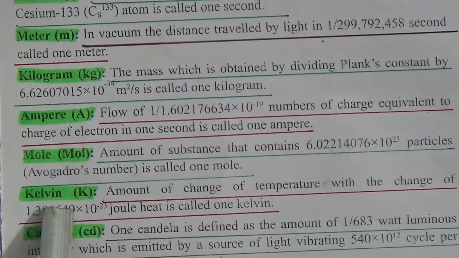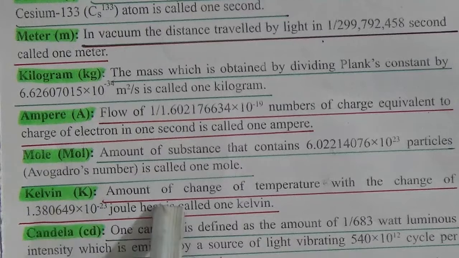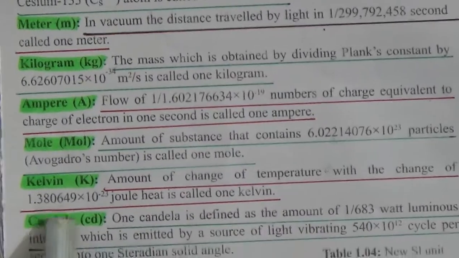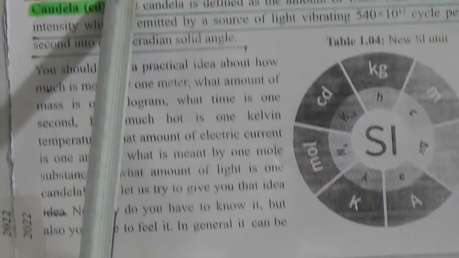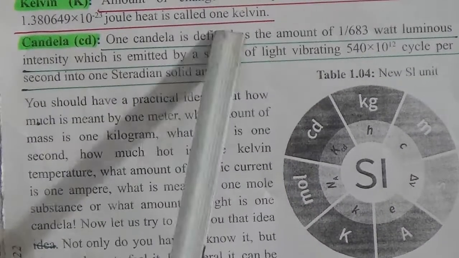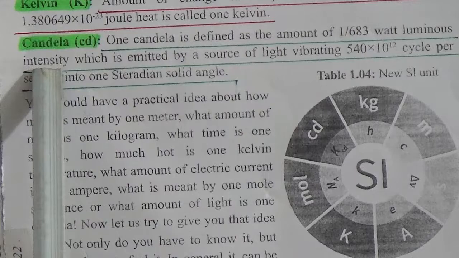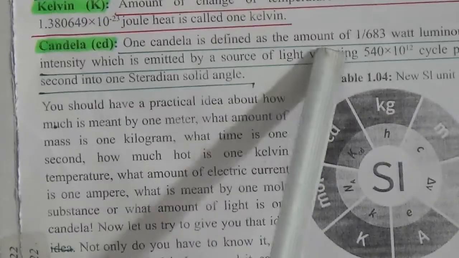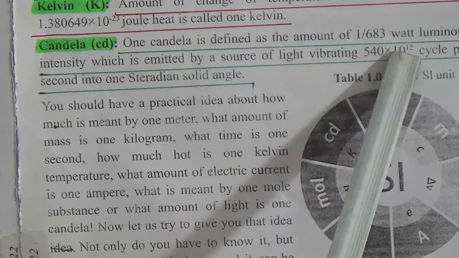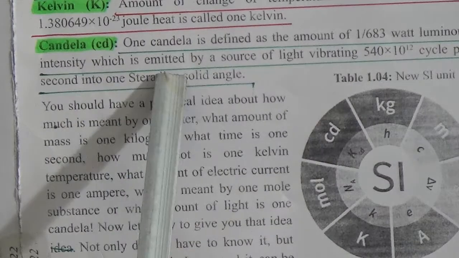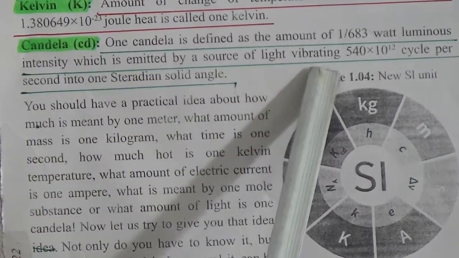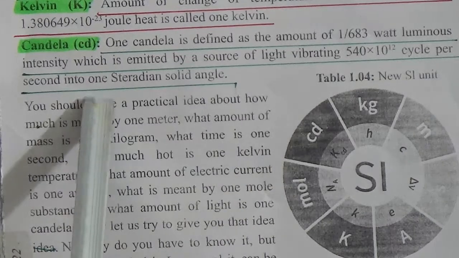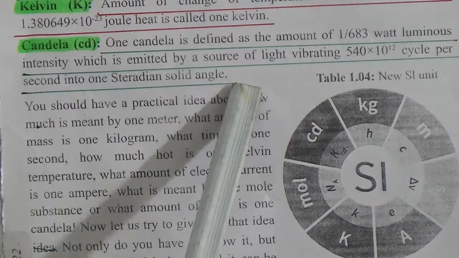Next one is Kelvin. It is denoted by K, the change of temperature with the change of 1.380649 into 10 to the power minus 23 joules heat is called 1 Kelvin. Our next one is candela. It is denoted by cd. 1 candela is defined as the amount of 1 by 683 watt luminous intensity which is emitted by a source of light vibrating 540 into 10 to the power 12 cycles per second into 1 steradian solid angle.